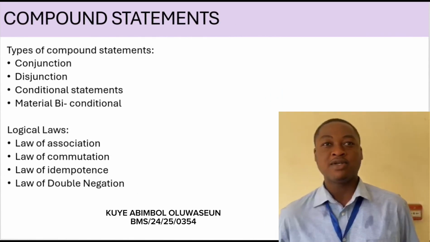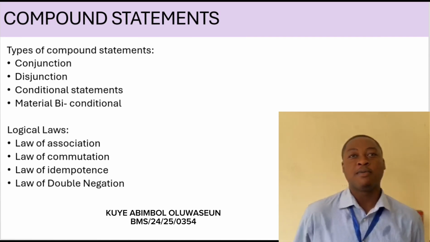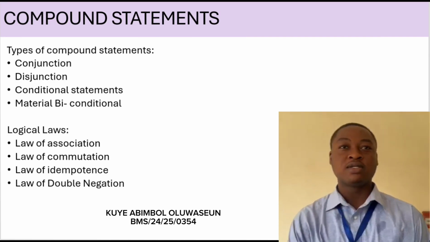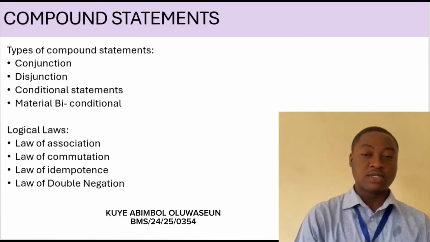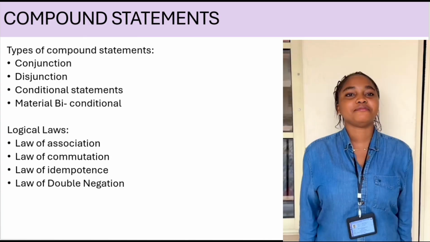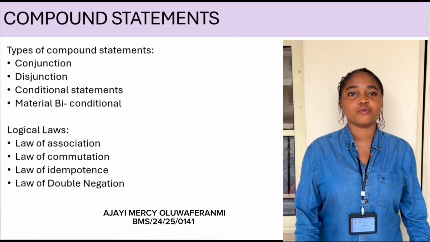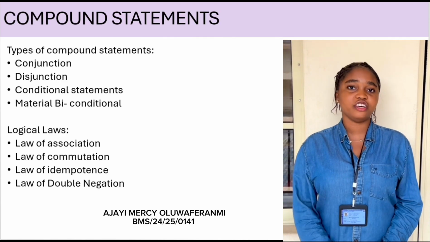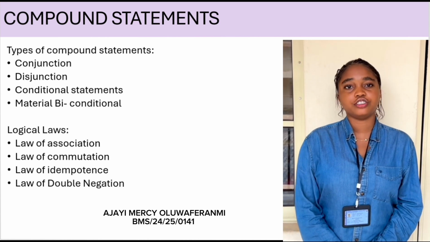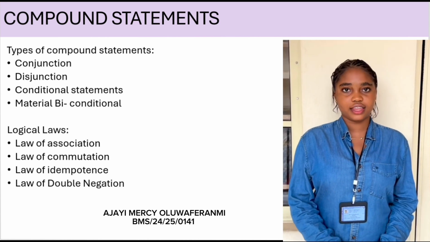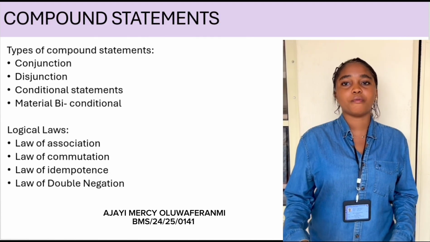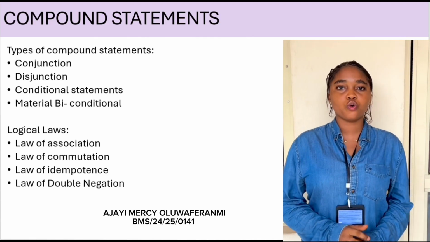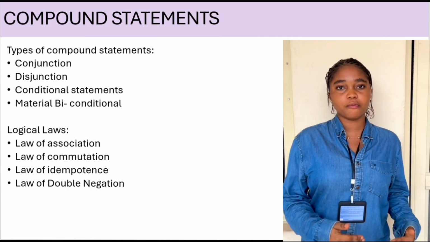I'm going to talk about the definition of compound statements. Compound statements are statements formed by joining two or more simple statements together with logical connectives. These statements are important in logical reasoning and analysis. I'm talking about types of compound statements. One, conjunction statements. A conjunction statement joins two statements with and, and is true only if both parts are true. Two, disjunction. A disjunction statement joins with either/or, and is true when at least one part is true. Three, conditional statement. A conditional statement uses if-then. It is false only when the first part (if) is true and the second part (then) is false.